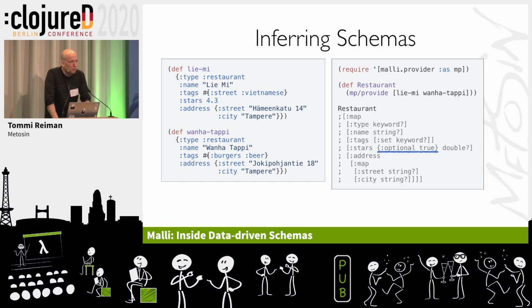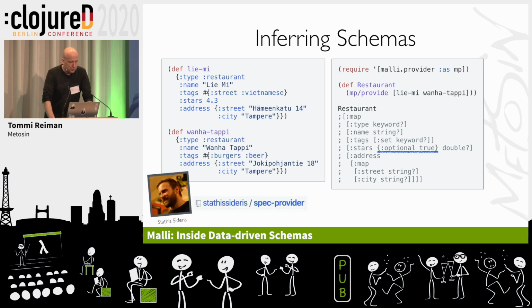So we use this Malli provider, small namespace, and say provide me a schema from these two examples. And what it gives back is a restaurant schema, schema AST. It's just data, it doesn't register anything, and it shows that this is the thing that you gave me. And it has an optional key, and this is important. Optionality in this context is important because some of the values had stars, some of them didn't. So we need optional. The groundwork for this is from spec-provider, taking from F# type providers, and the current code is, I think, 67 lines, so it's really simple, and it could be much better.